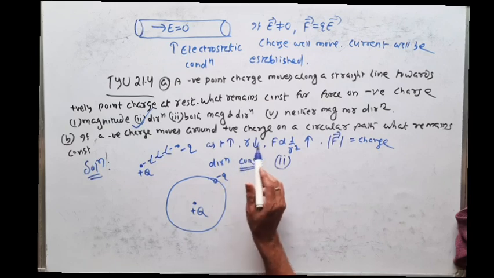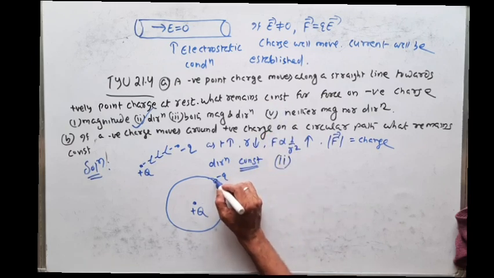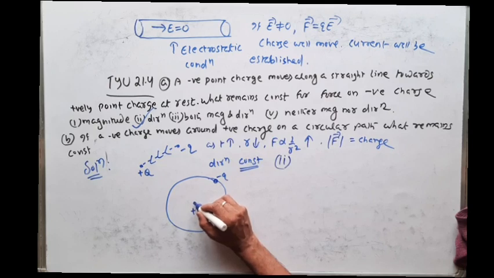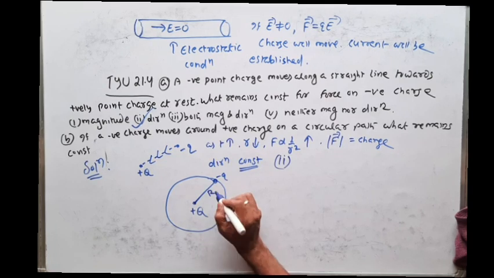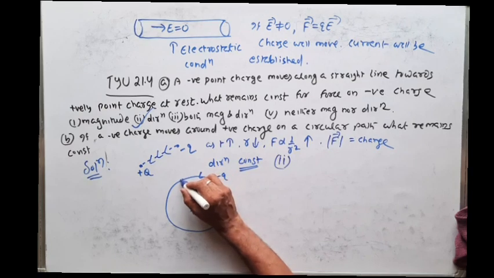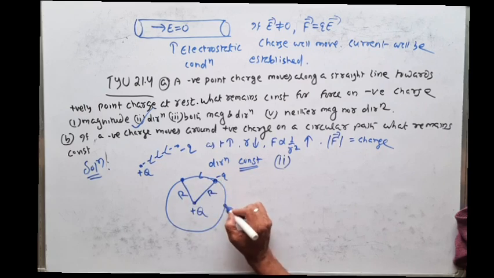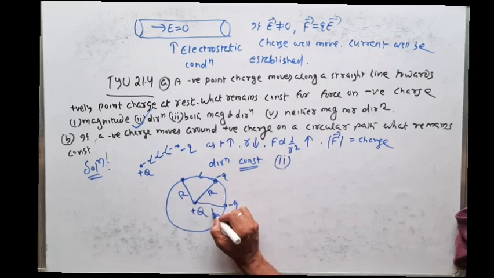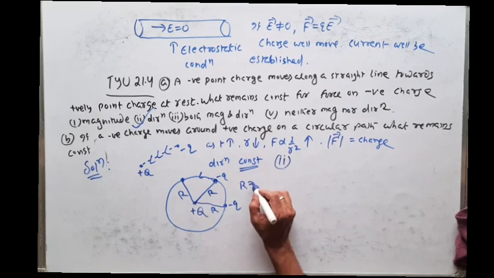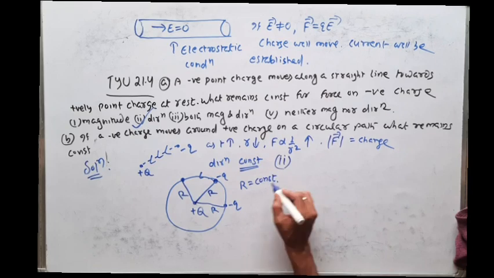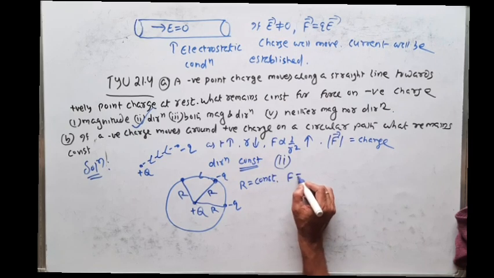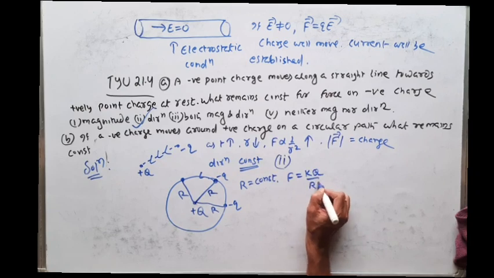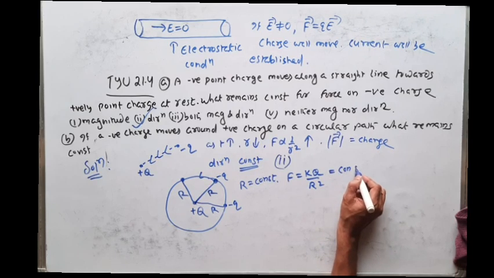So what will remain constant? Now you see, this is minus q. This is positive charge lying at the center. The distance is your radius. If this minus q charge will move to this point, here also the radius, the distance, will remain constant. So everywhere on the circular path, the distance, that is radius, between plus q and minus q remains constant. So if distance remains constant, F is equal to k q by r square. Here k is constant, q is constant, r is constant. So magnitude of the force always remains constant.